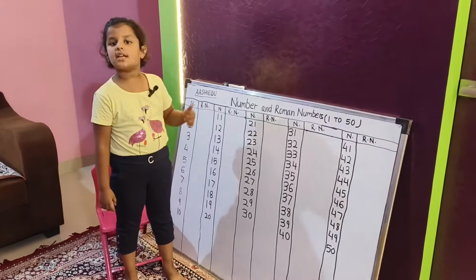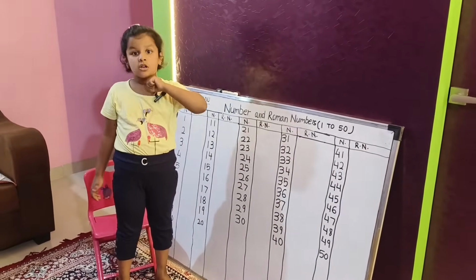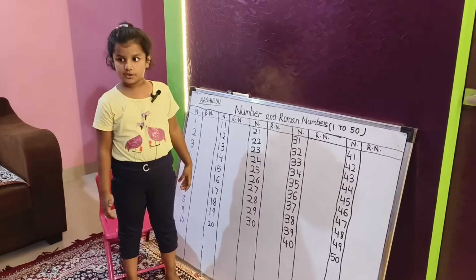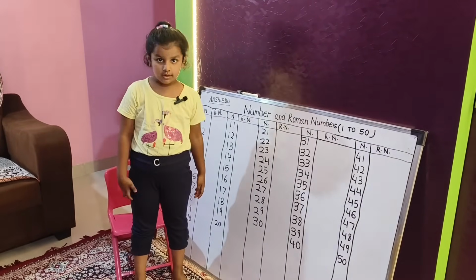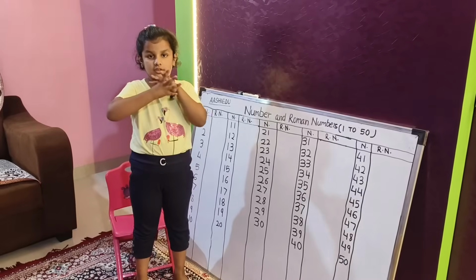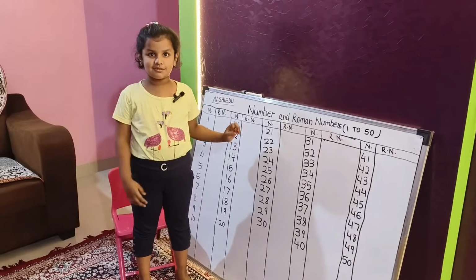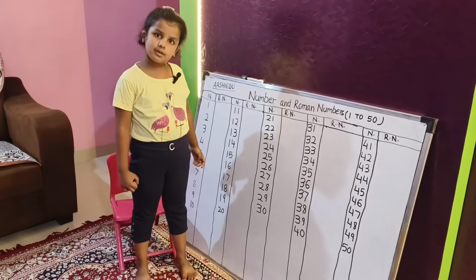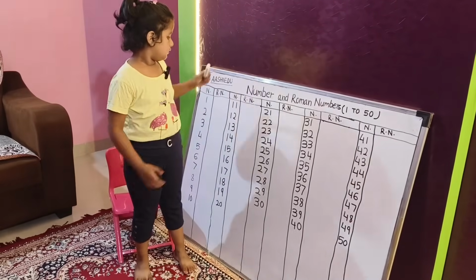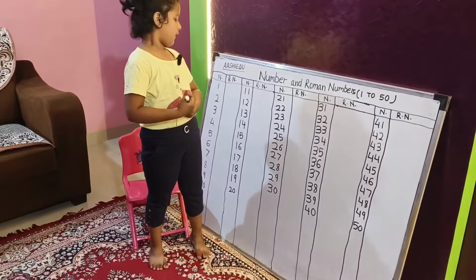Do you know this? I am your teacher. My name is Aashi. I am a YouTuber, and this is the YouTuber school. So I will tell you some number names. Let's tell it, 1 to 50.